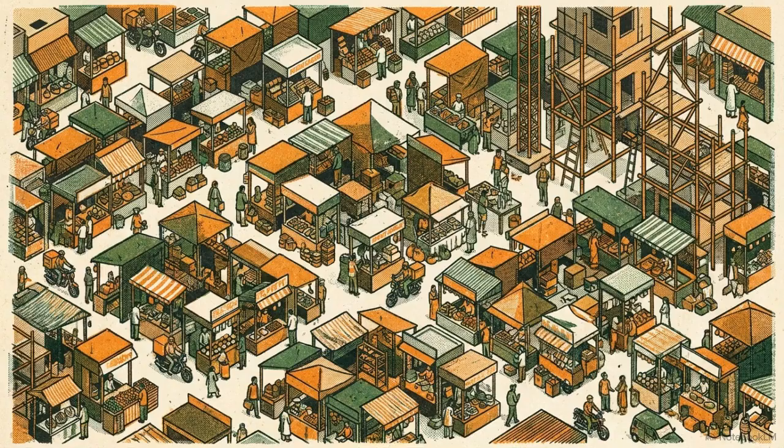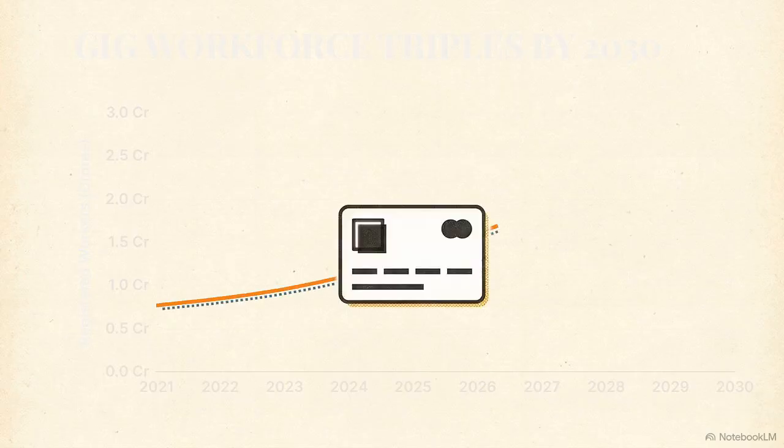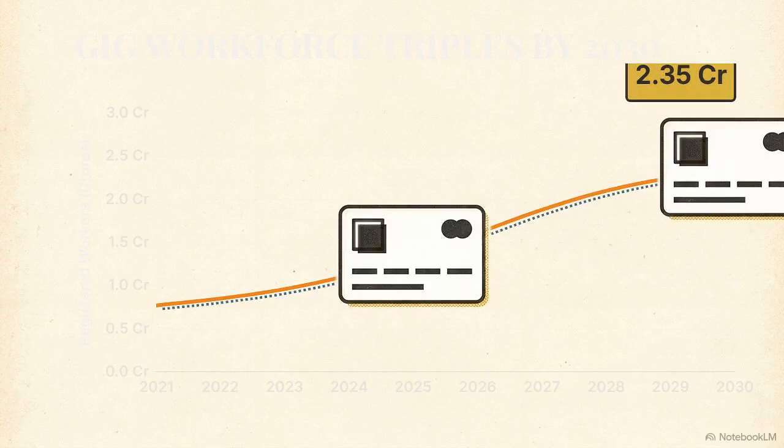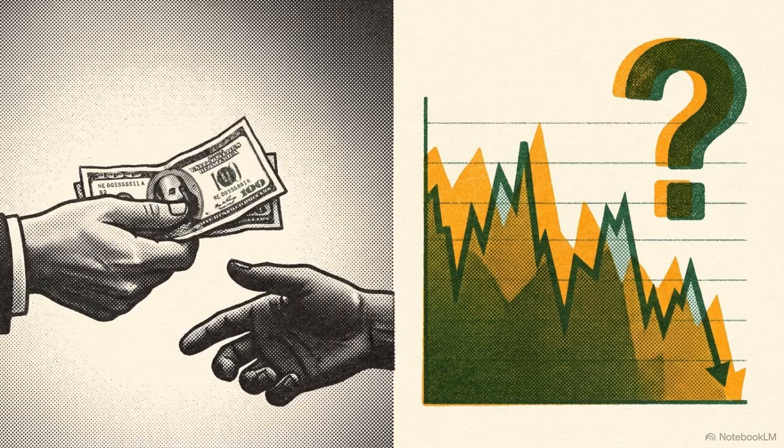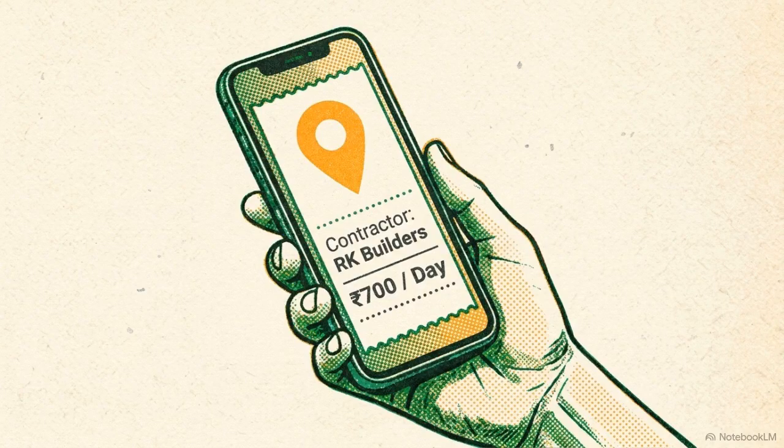Once working, the scale of informal labor is massive. India will have an estimated 2.35 crore gig workers by 2030, alongside millions of daily wage earners. Both groups face a daily lack of transparency. Cash payments for manual labor leave no legal paper trail, while gig earnings fluctuate for reasons the worker cannot see. This is a worker evidence locker. It acts as a digital receipt generated before work begins, capturing verified geolocation, contractor name, and promised wages.